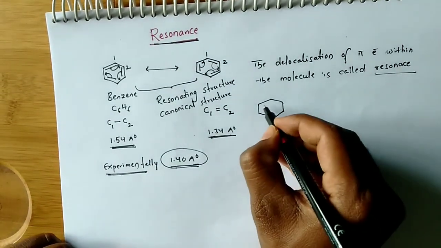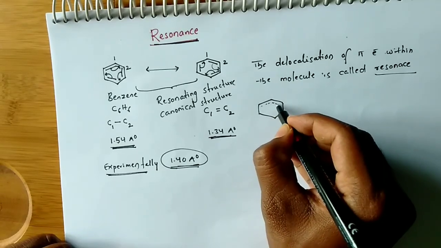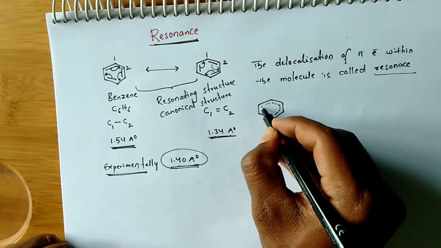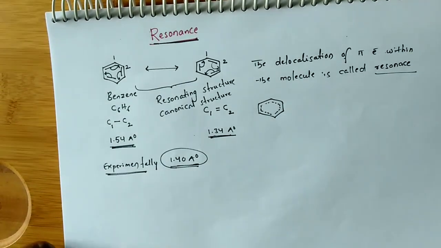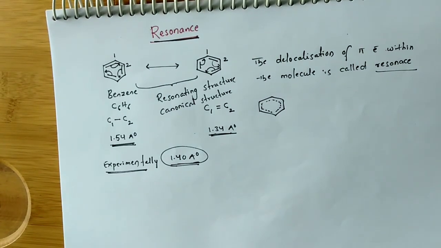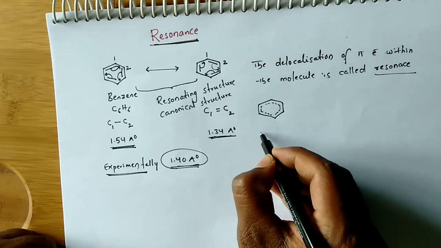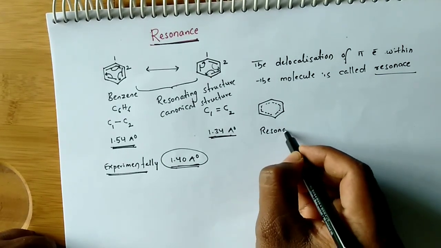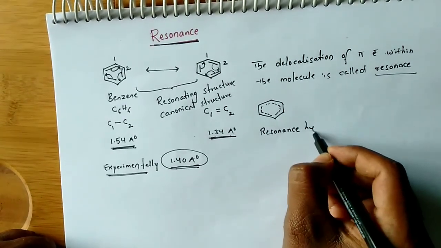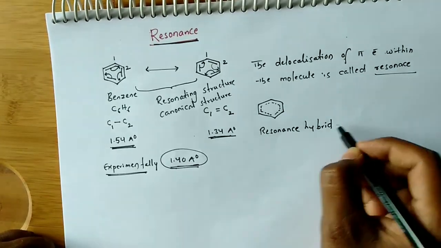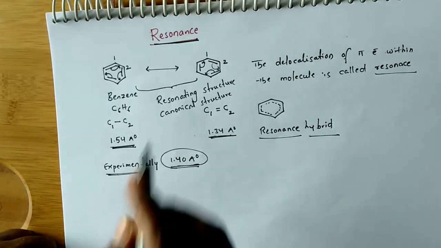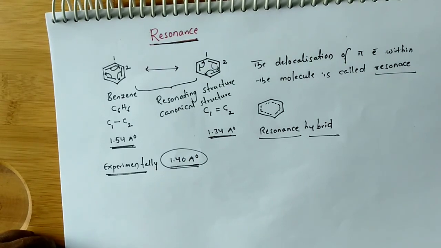Means all the pi electrons are delocalizing throughout the benzene ring. This is the actual structure of benzene. So this is called the resonance hybrid. This is the actual, real structure of benzene, not these two.